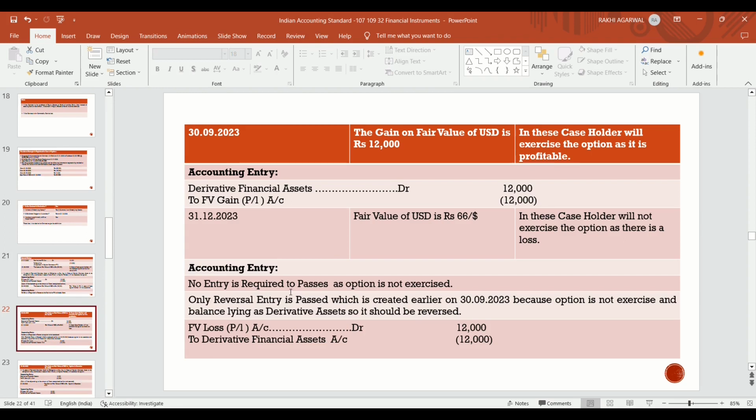And that is now the settlement date, that is on 31/12/2023, on the settlement date how will he settle? Fair value of USD is ₹66 per dollar. Now fair value of USD is ₹66 per dollar. In this case the holder will not exercise the option as there is a loss. Fair value of USD is ₹66.